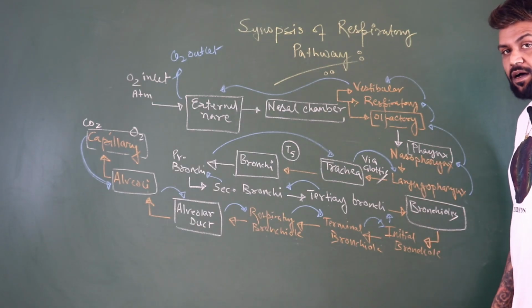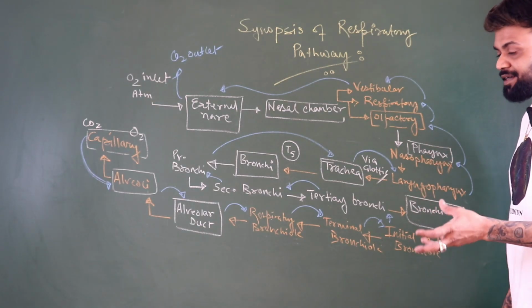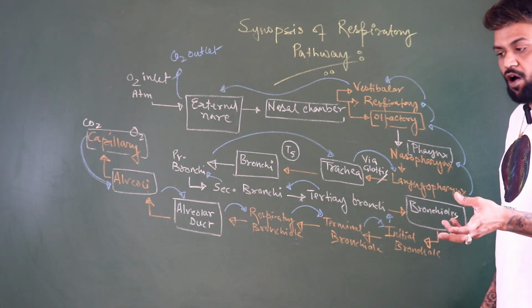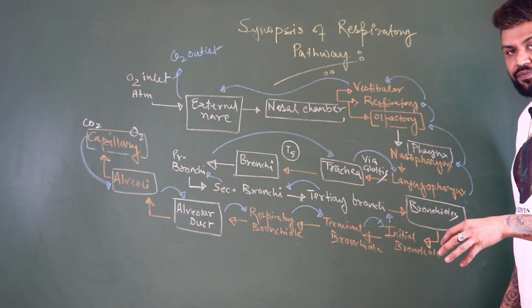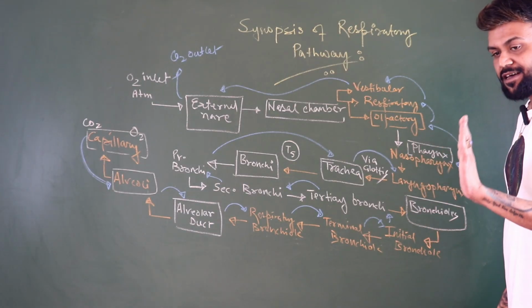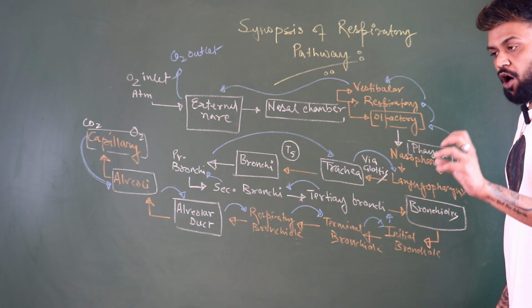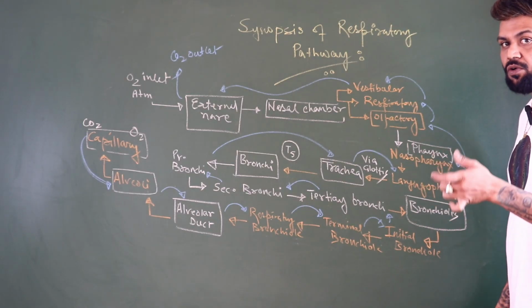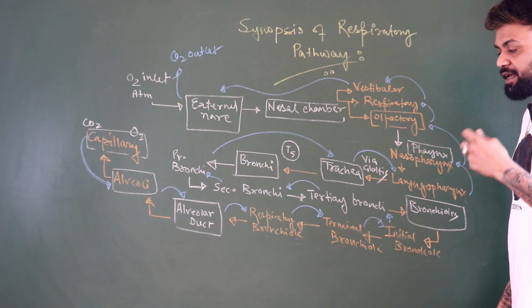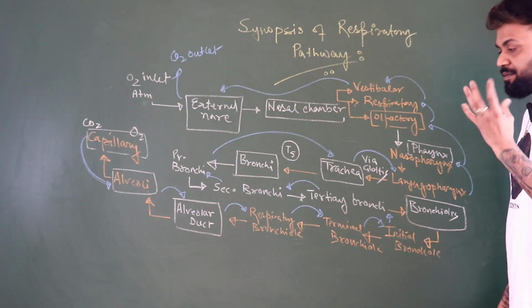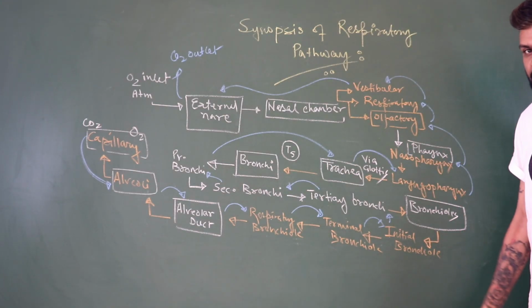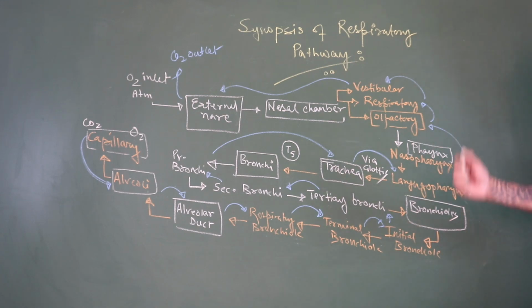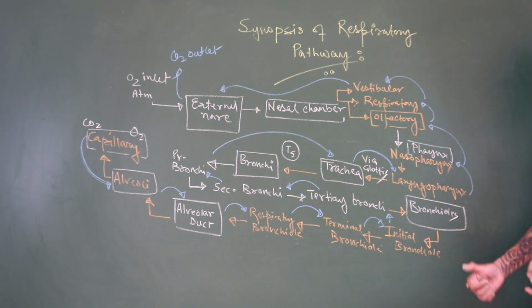Now we are going to understand the different organs associated with it, how much air is taken in, how much air stays in the conducting passage, and how much air is actually going into the respiratory passage. We will understand each and every subtopic of this mechanism. Hopefully you have understood this, and please take a snap of it if required. Thank you.